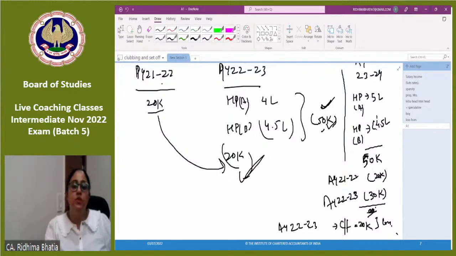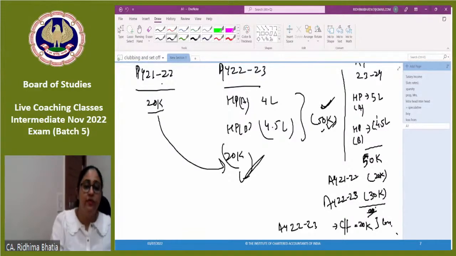For carry forwarded loss, no other head has to be taken for consideration. You cannot adjust it with any other head. Even if you have discontinued business, you will not adjust it with any other head.